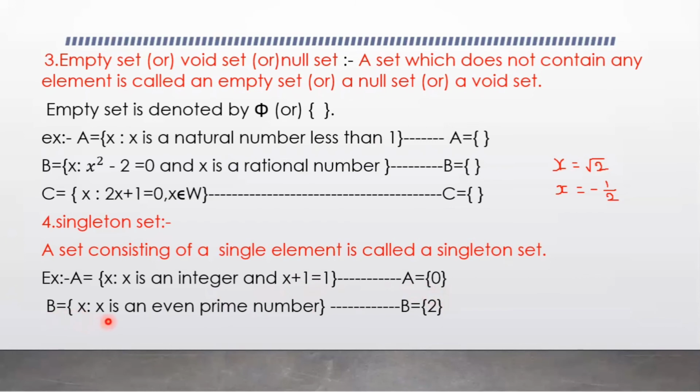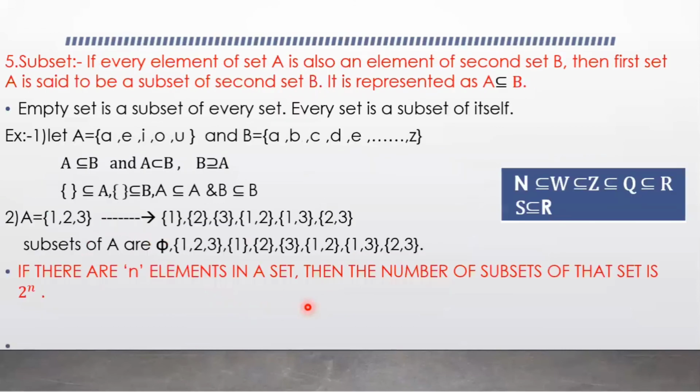In the set B, x is an even prime number. There is one and only one even prime number, that is 2. So B is a singleton set. So if a set doesn't contain any element, the type of set is called an empty set, and if a set contains only a single element, then the type of set is called a singleton set.